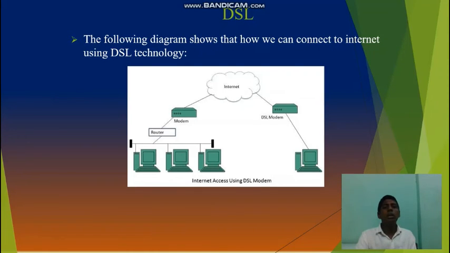Then, here see how DSL works in this picture. Several computers are connected in a network, and the network cable is connected to the router, and the router is connected to the modem. The modem sends a request to the ISP, and the internet service provider provides the internet to the DSL modem and the computers.